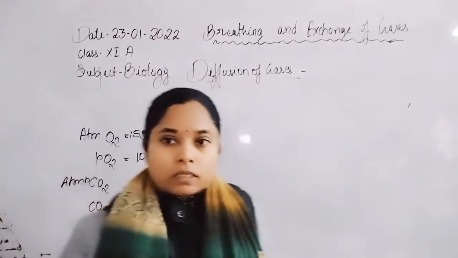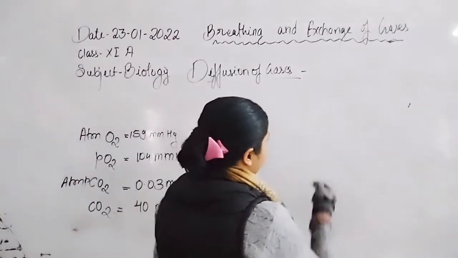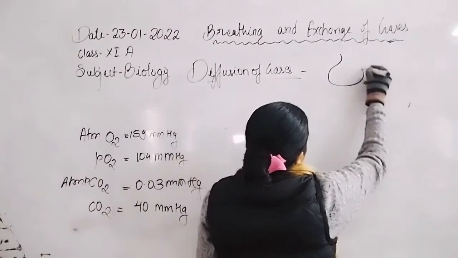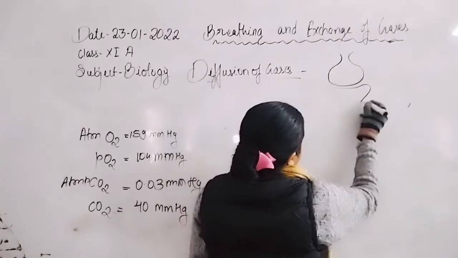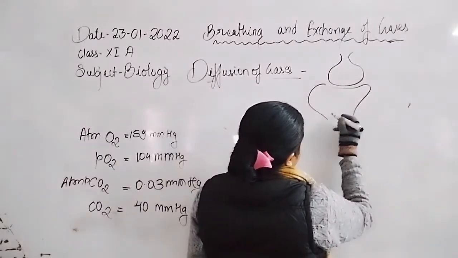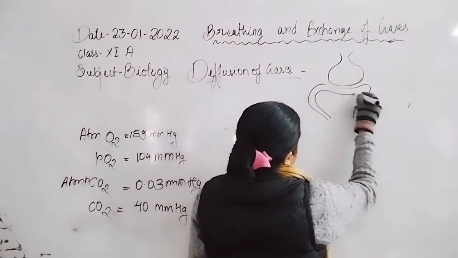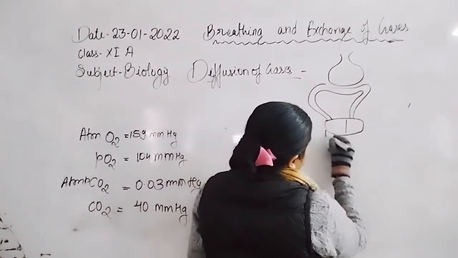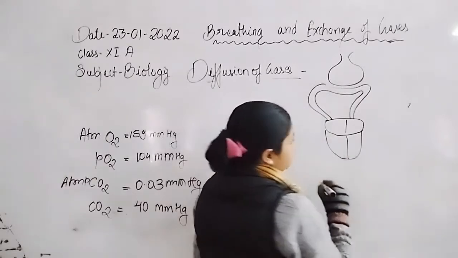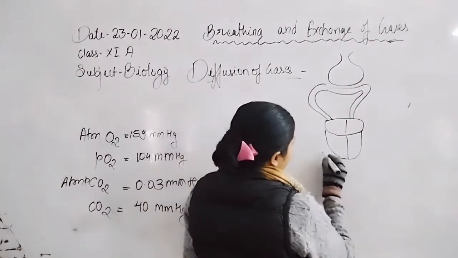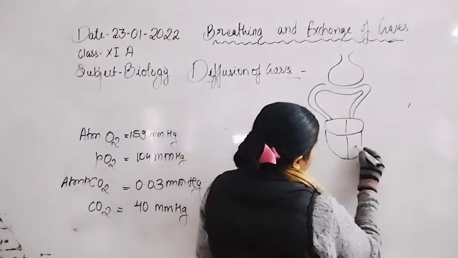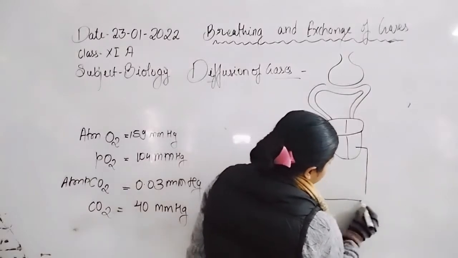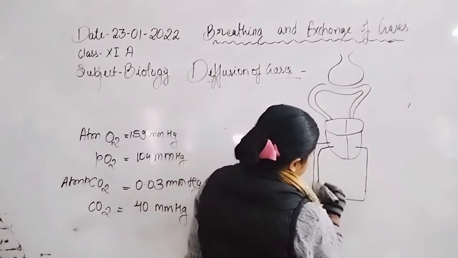Now let us discuss the lung alveoli and the circulatory system. Here is the lung alveoli, which is connected with the heart through the pulmonary artery and pulmonary vein. The heart is also connected with the tissues through the dorsal aorta.